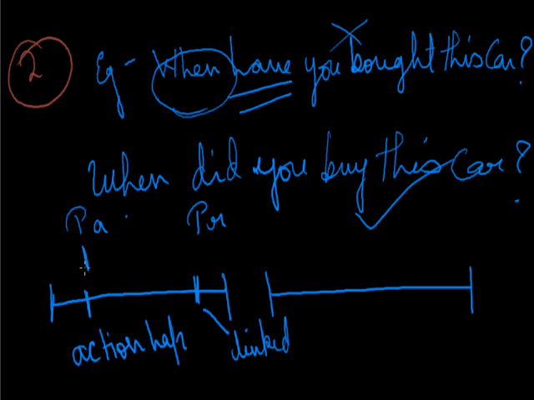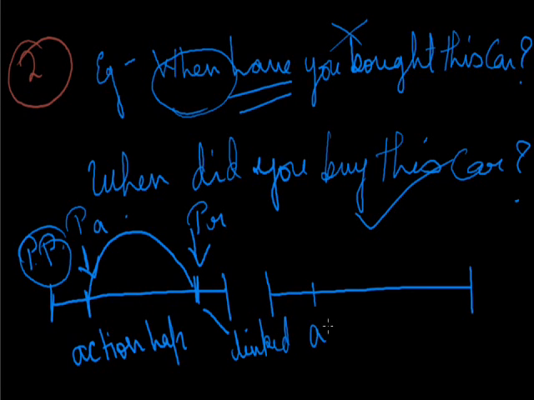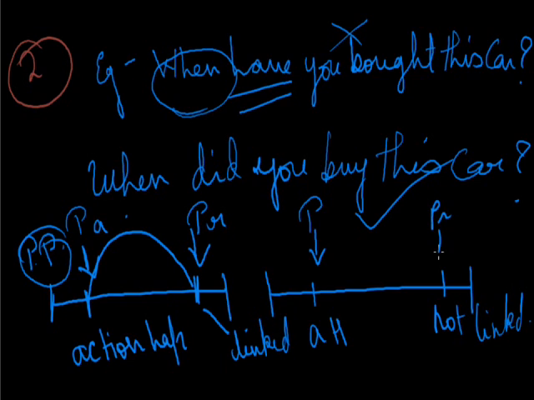An action that started in the past and has a relation with the present, is linked, is present perfect tense. Here again the action happened and here it is not linked. The action happened in the past, but in the present it has no relation with it. This is what we're talking about, simple past.